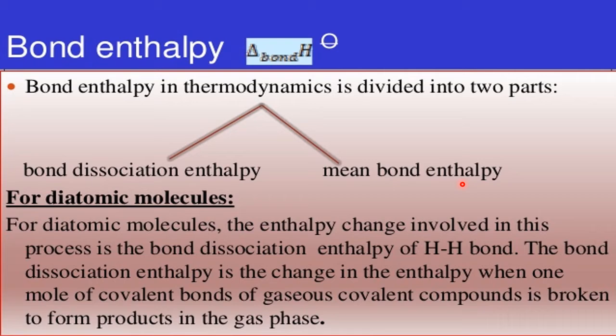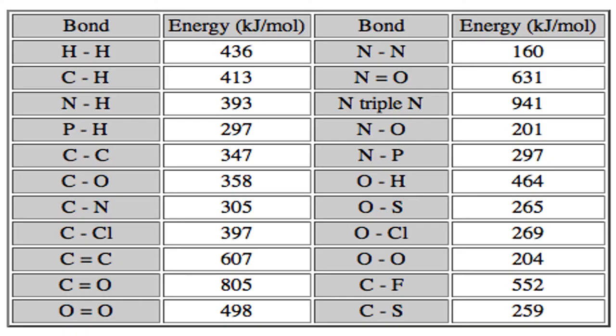Okay, that's why we will calculate how much energy is required for all the four different types of bond enthalpy. Then we will add and divide by 4. That gives the average bond enthalpy or mean bond enthalpy. Okay. So whenever it is a diatomic molecule, please use bond dissociation enthalpy. When it is more than 2, the better word is what? Either mean bond enthalpy or average bond enthalpy. This is the bond dissociation enthalpy for all the varieties of bonds here. Okay, this is only data. No need to memorize it. These are given in the examination. Okay, right.